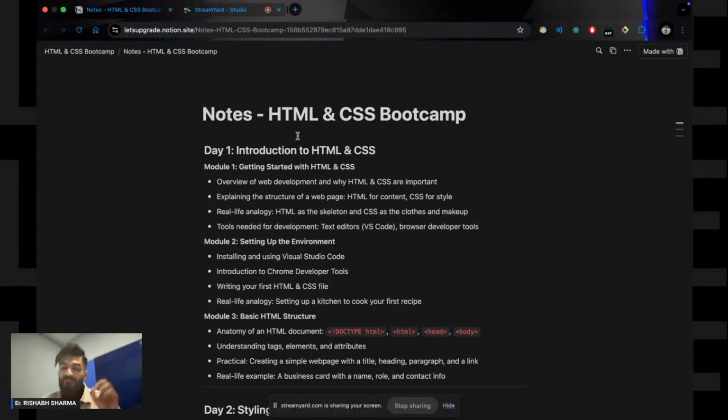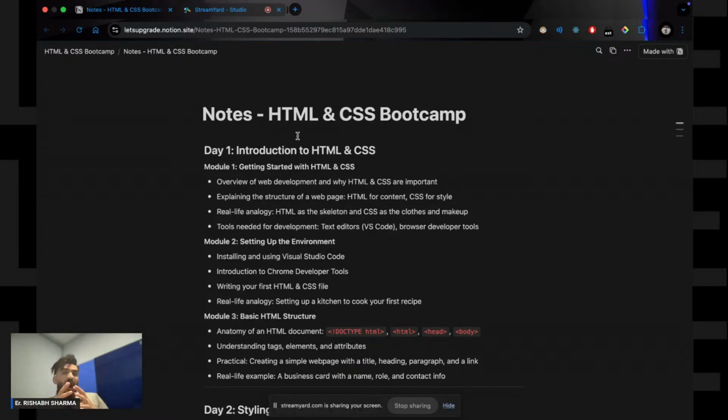So basically, as I already told you, your browser only understands three things: HTML, CSS, and JavaScript, and nothing else. The browser does not know what is React, what is Angular, what is Vue. It does not know anything. The only thing it knows is HTML, CSS, and JavaScript. That is the main reason we are learning HTML and CSS today.